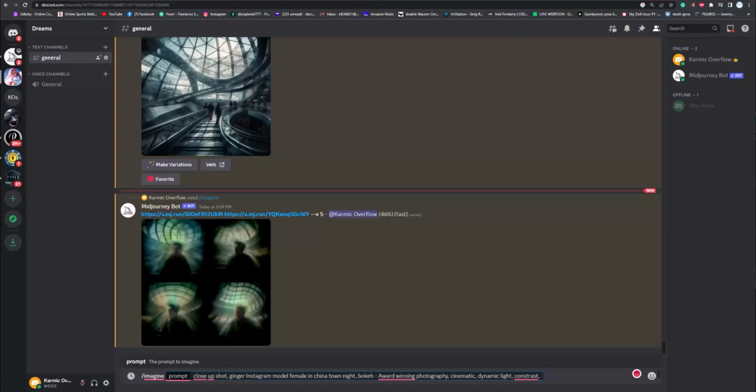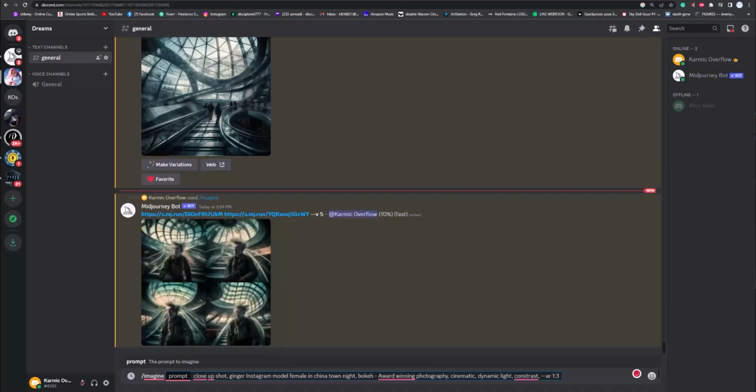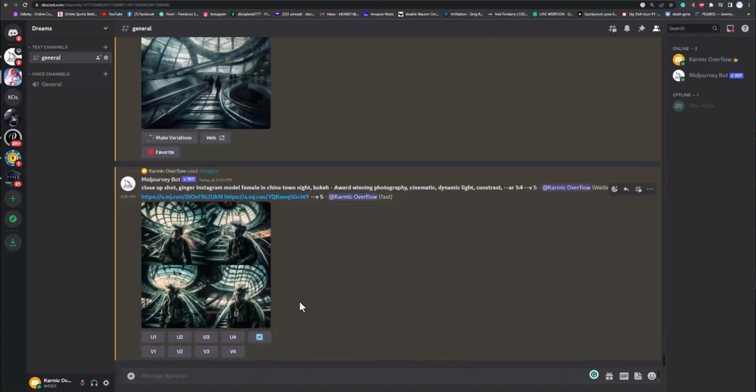So it's going to be a close-up shot, but if we make it longer, so dash dash AR space, and I'm going to do a 1:3, really long shot. You can do really crazy stuff with this, by the way. Like you can go 1:16 or something nuts. Let's just go 1:4. I think this will be interesting. We'll turn our camera to where we're going the long way with it. See what happens with that.